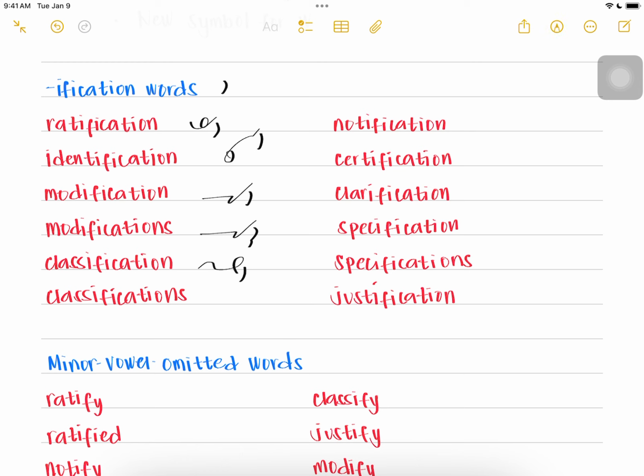Classification. Classification as classifications. Notification. Certification.